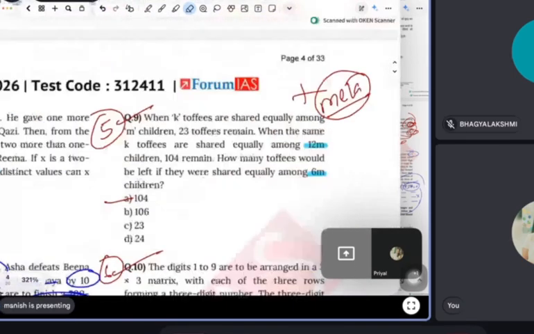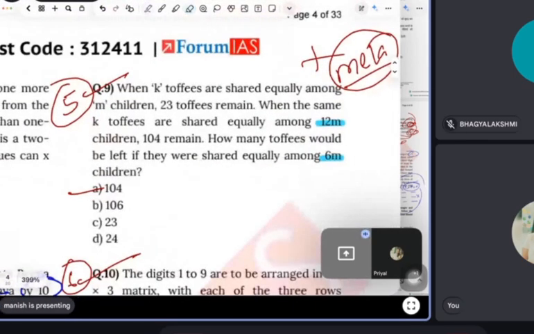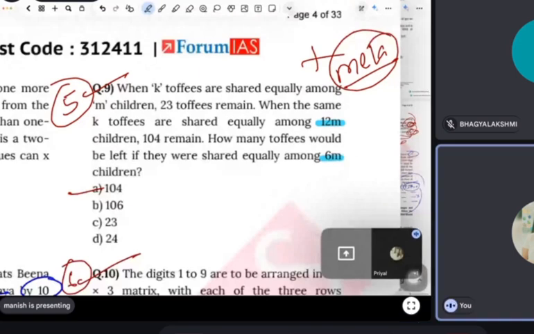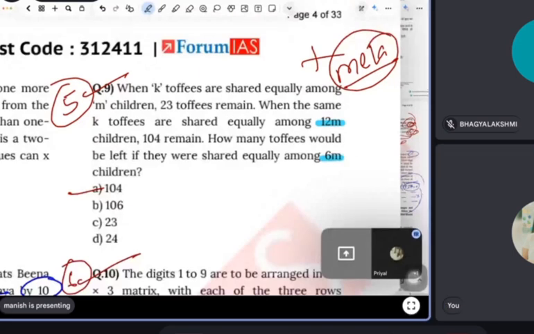Read, Priyal. When K toffees are shared equally among M children, 23 toffees remain. When the same K toffees are shared equally among 12M children, 104 remain. How many toffees would be left if they were shared equally among 6M children?